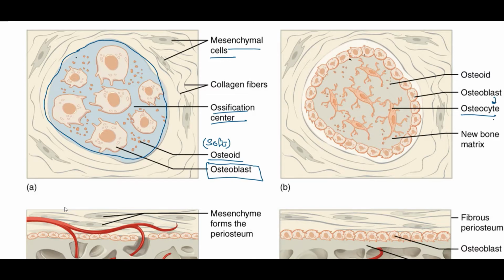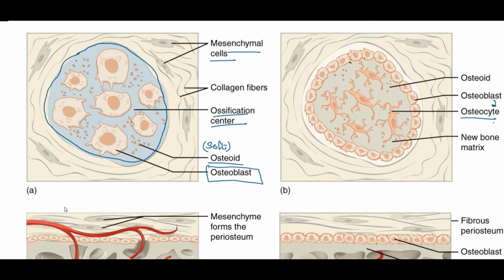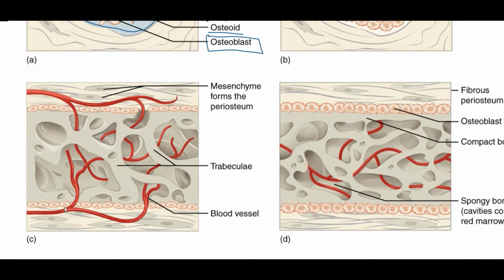So we can say that osteocytes are nothing but a type of osteoblasts, but these are present within the bony matrix and are involved in the maintenance of the bony matrix tissue. Now this osteoid will harden itself, and it will do it in a trabeculated fashion, which can be seen here. So we have the presence of the trabeculae, that is the presence of cavities within the bone.